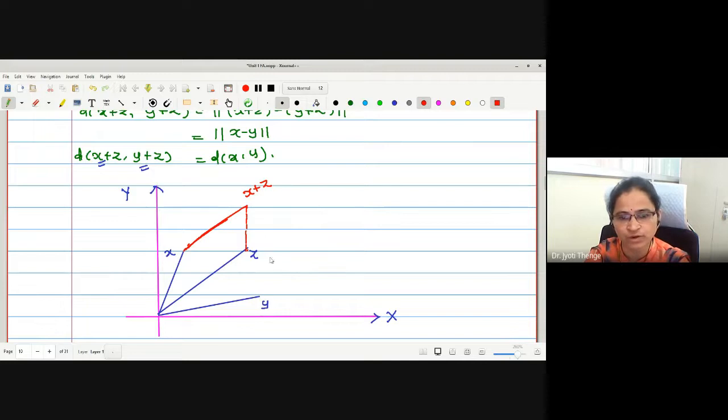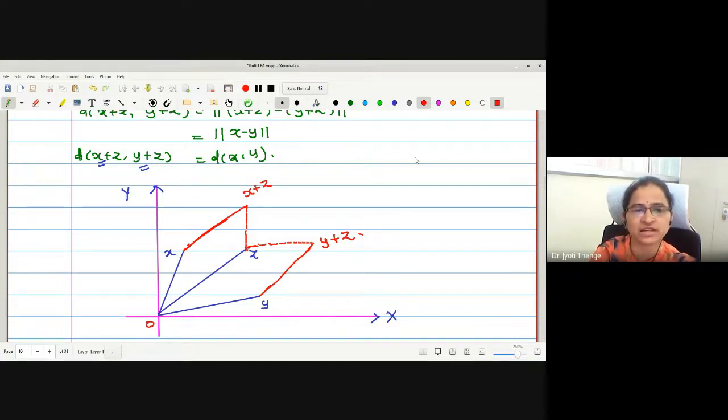Similarly, in order to find y plus z, I have to draw a parallel line here, parallel to this OZ, and then parallel to OY. This will be the location y plus z. What is the meaning of the distance of x plus z and y plus z?